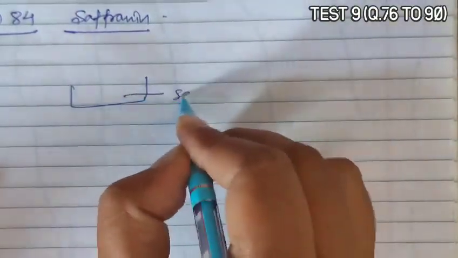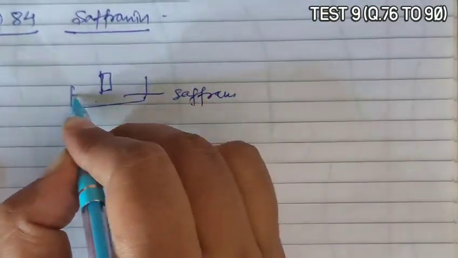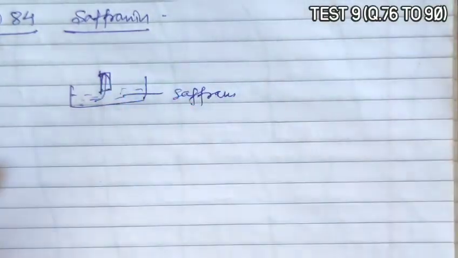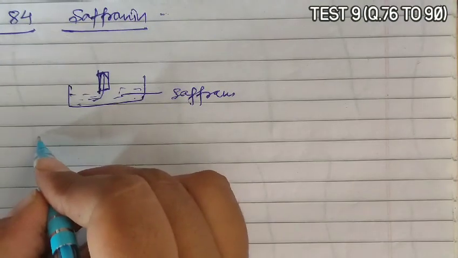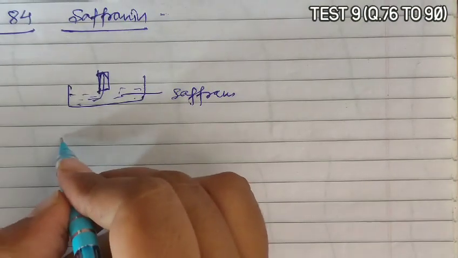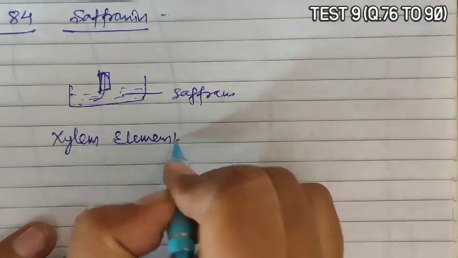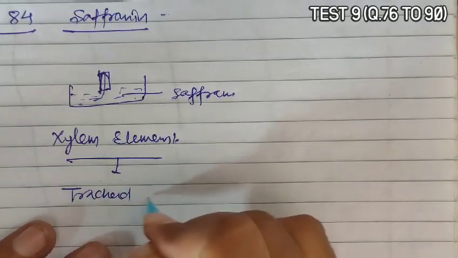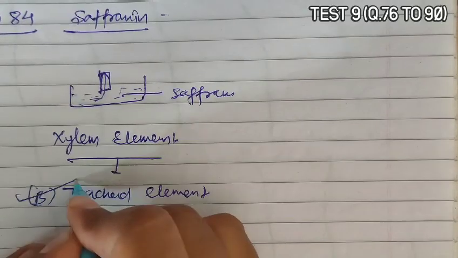Now if a safranin-containing solution is there and we place a cut shoot, the safranin-containing solution will enter the xylem and through the xylem it will go along the shoot. Now in the options, the xylem element is given as a tracheids element, so tracheids element becomes the correct answer. So B is the correct answer.